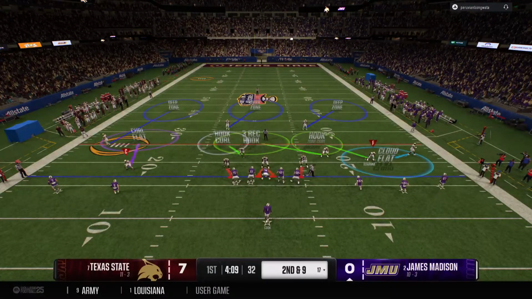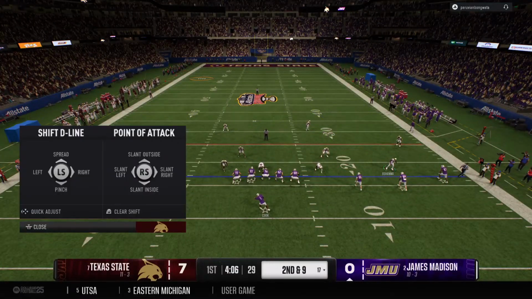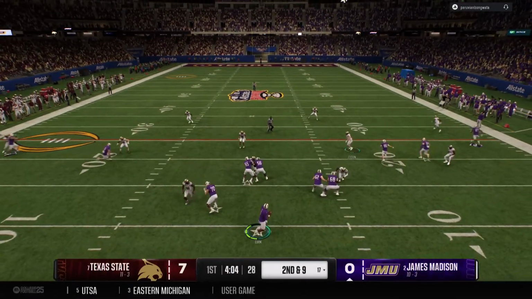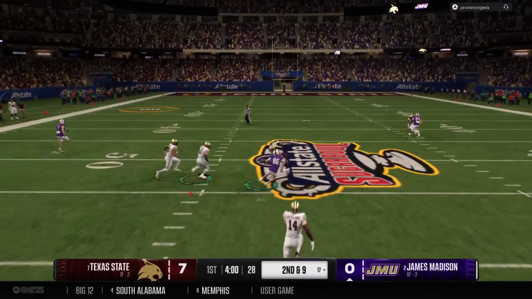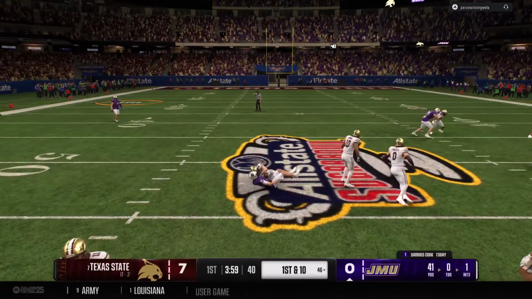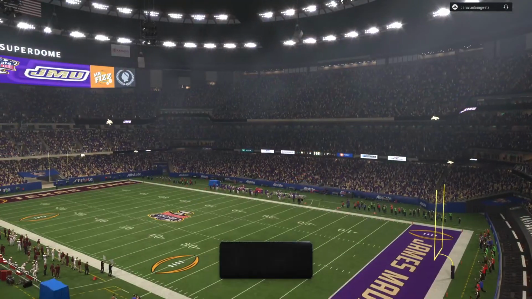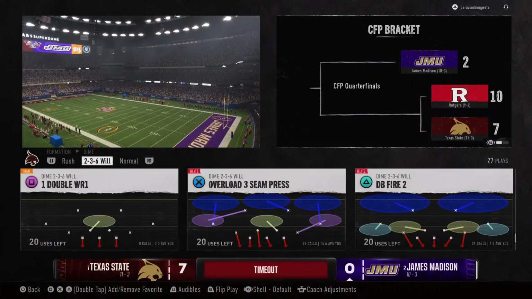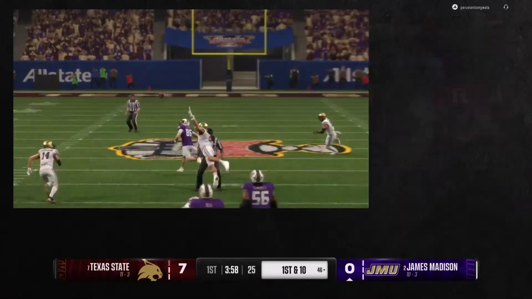Second down after that run on the previous play. Looking to pass. It's Cook. Fires it to the wideout. He's got an open man downfield, and it's caught. They bring him down, but not before an explosive play through the air. And now the defense decides to spend a timeout to regroup a bit.